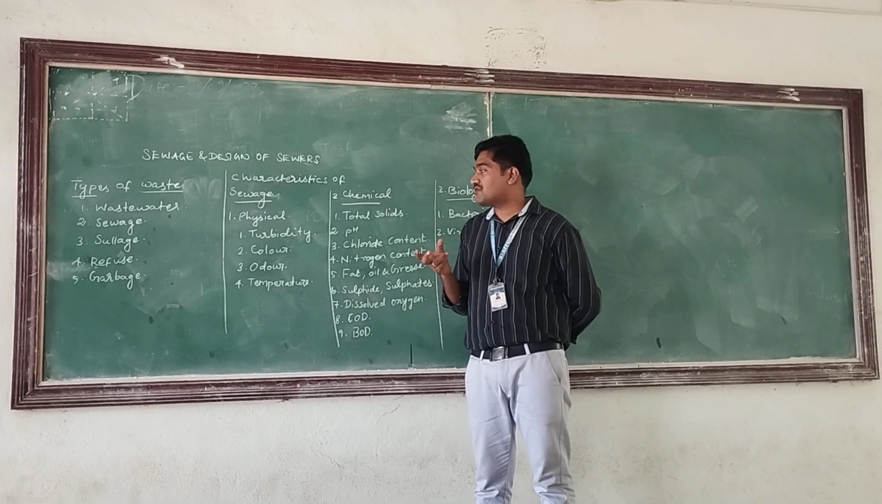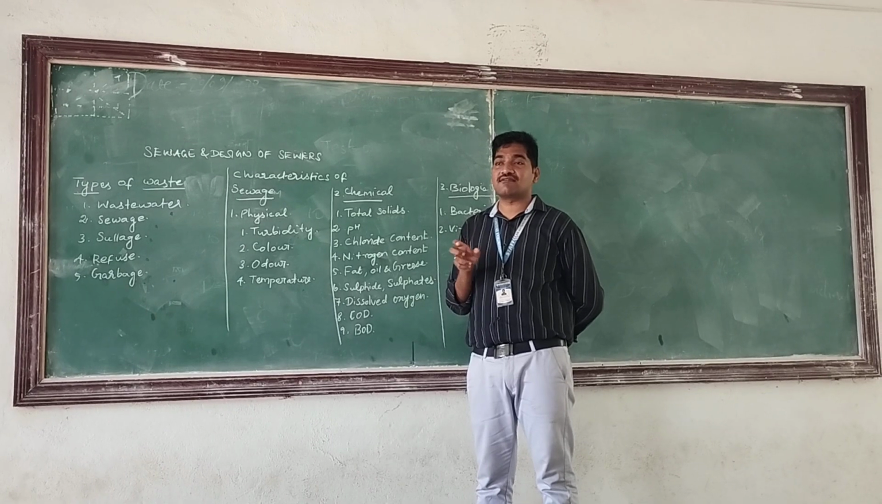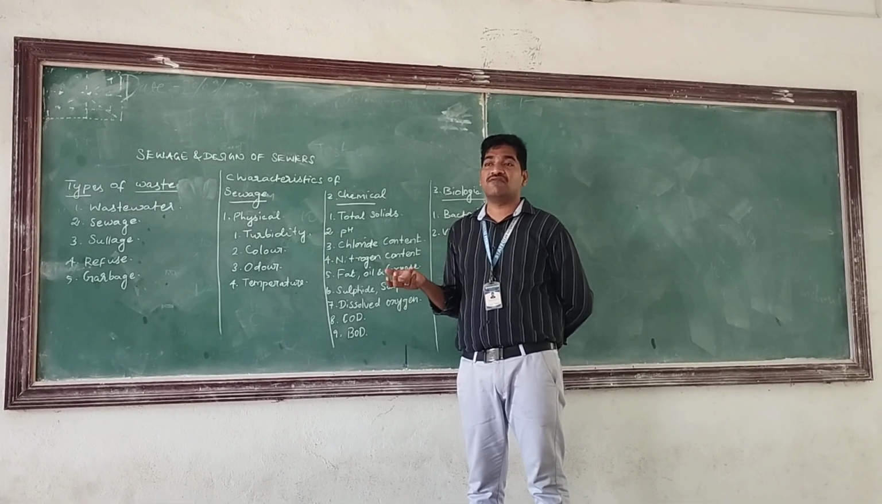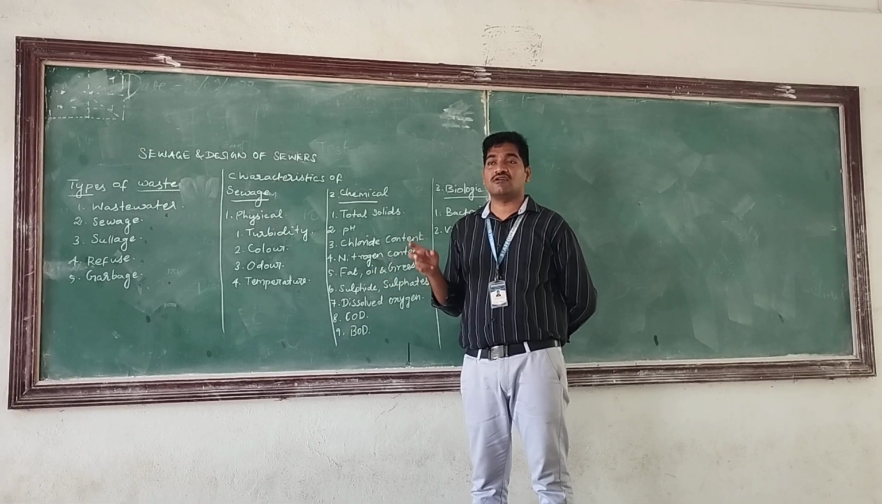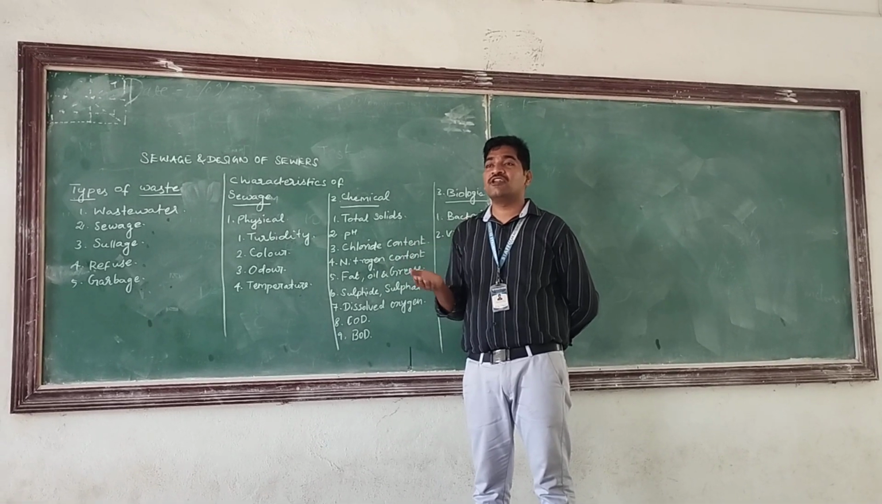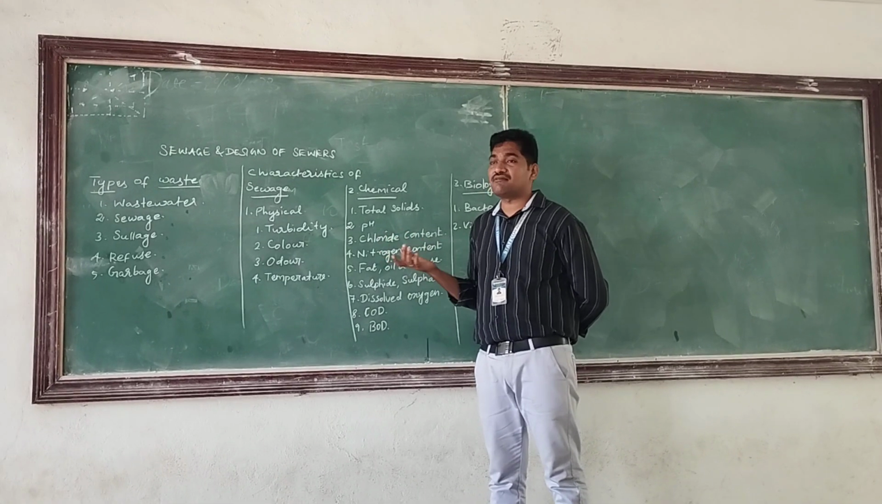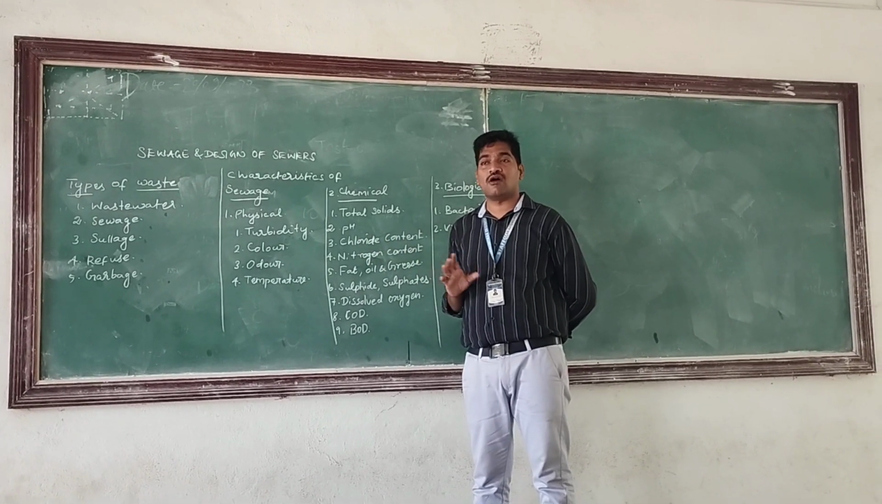Suppose the color of the sewage is dark brown or black. It means the sewage is derived from the toilet itself, or the sewage is more than 5 hours old. After 4 or 5 hours, the color of the sewage will become dark brown or black.